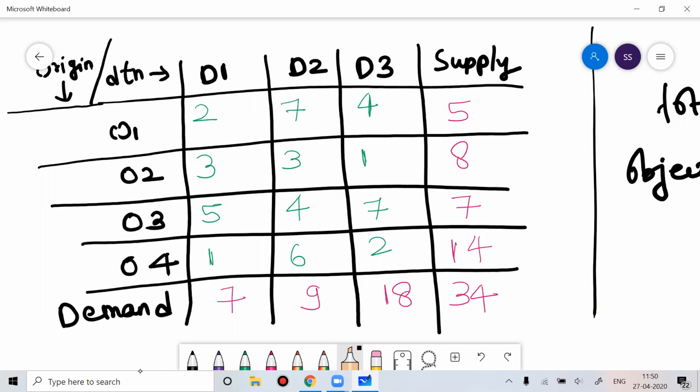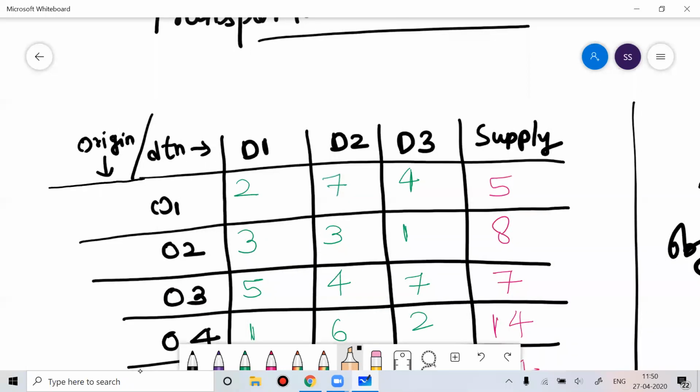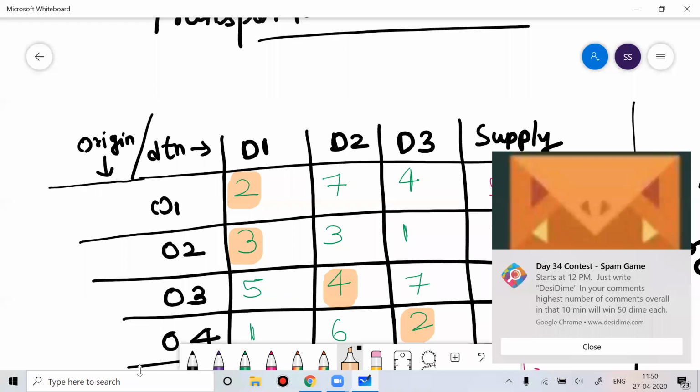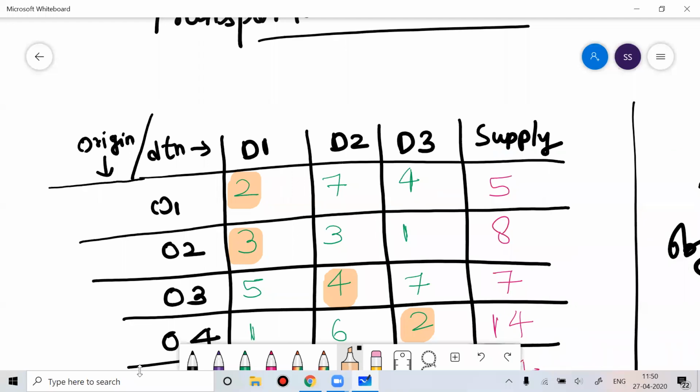Now, guys, I hope you are understanding what I'm saying. If you see this problem, these values are all costs. These are the costs associated with transporting a certain unit of product from one origin to another destination. You have 4 sources of origin and 5 places of destination, and when you are transporting, what costs are you incurring? That is what this problem is all about.